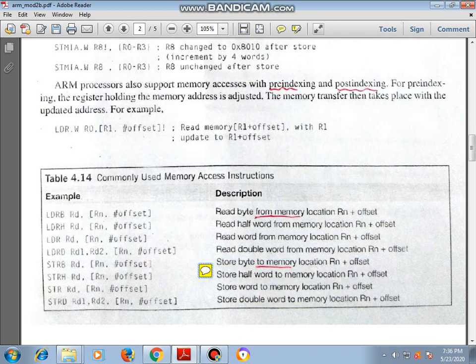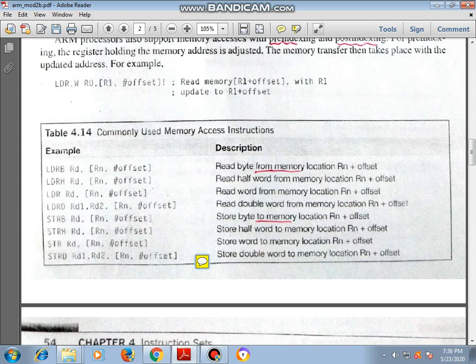Here what they have written: store byte to memory location Rn plus offset, meaning Rn plus offset represents the memory location. In this memory location you will store. B means byte, H means half word, and just STR means word, and STRD means double word. Here you will store to memory location Rn plus offset.